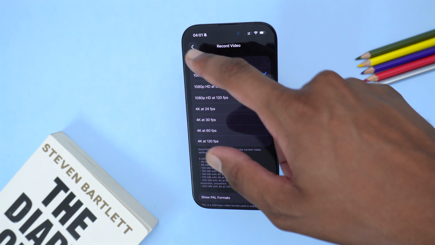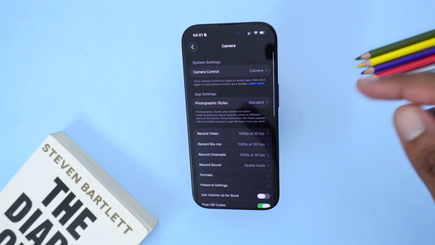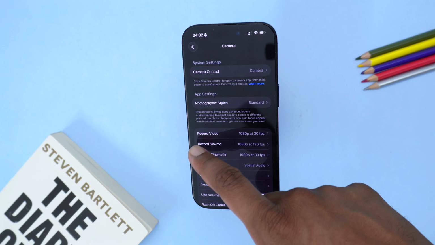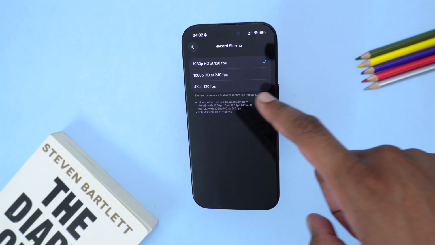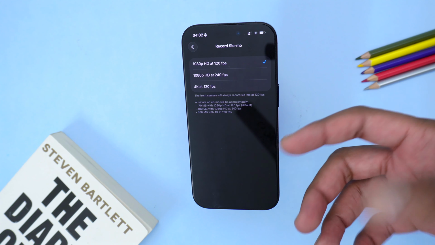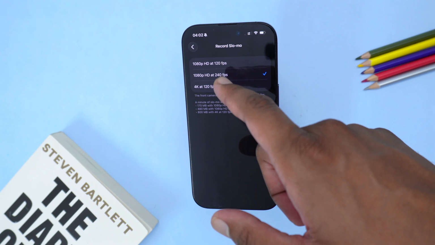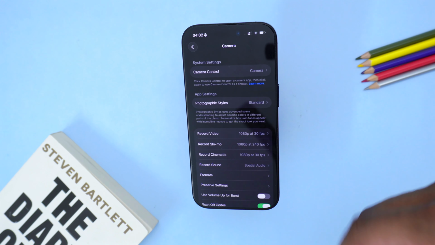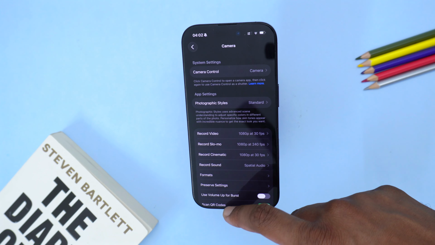Now, please note that you also have the normal way of simply setting slow motion under the camera, and that will go into a different category where you do have record slow-mo, which is already in 120 FPS. Now, if you want to record it in slow-mo, I would recommend you keep it on 240 FPS, which is even much smoother. Okay, now how do we actually record the videos?